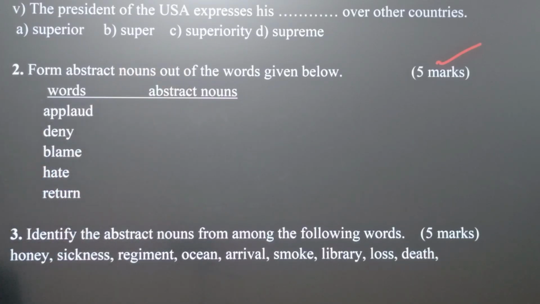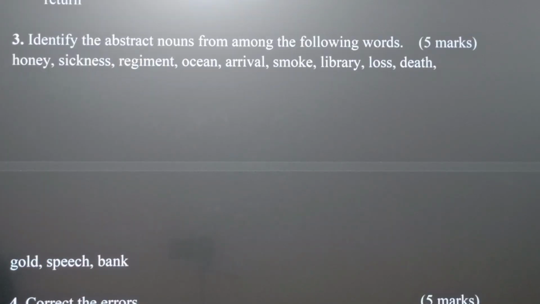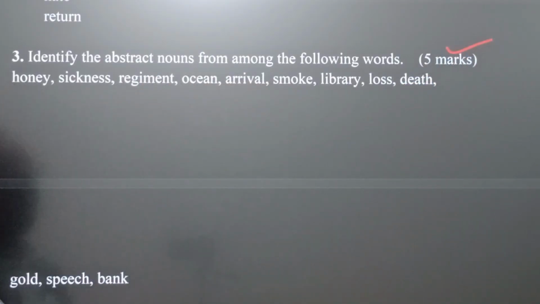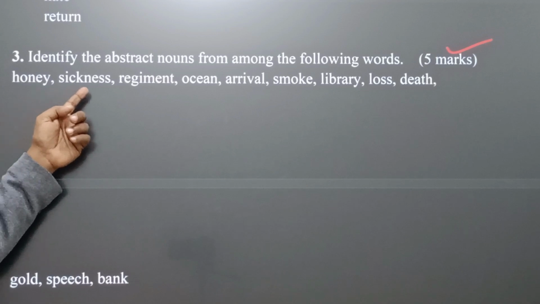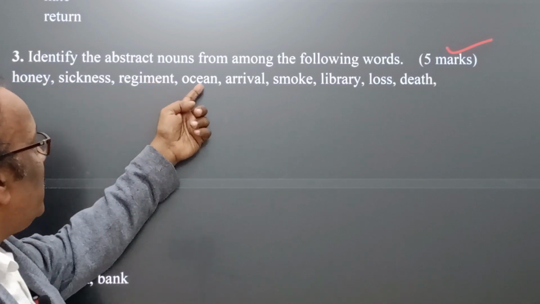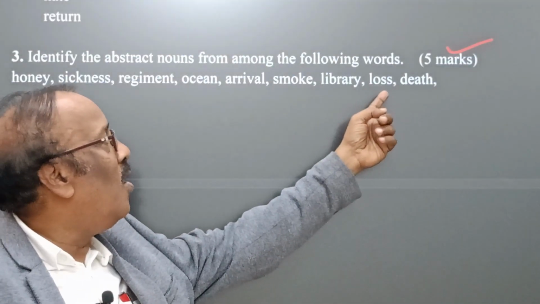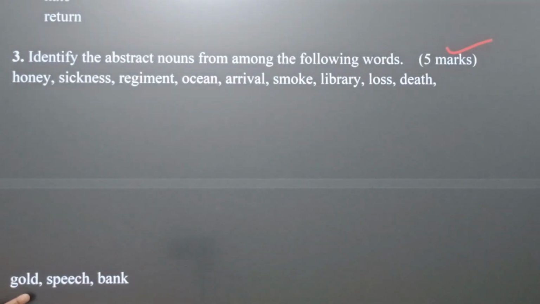Now come to question number 3. Identify the abstract nouns from among the following words. It carries 5 marks. And here we find honey, sickness, regiment, ocean, arrival, smoke, liberty, loss, death, gold, speech, bank. These are some of the words, and it is your duty to find out the abstract nouns from among the following words.